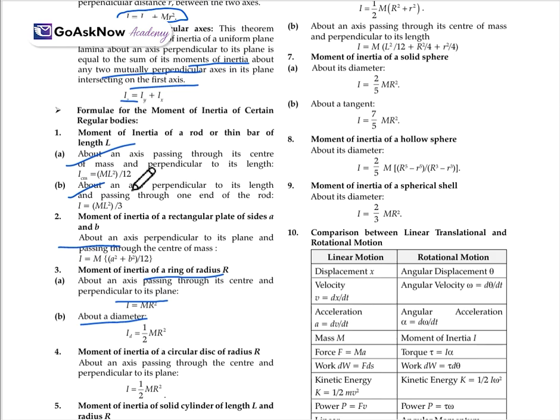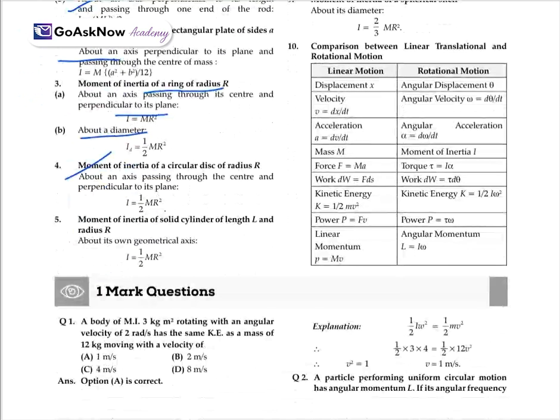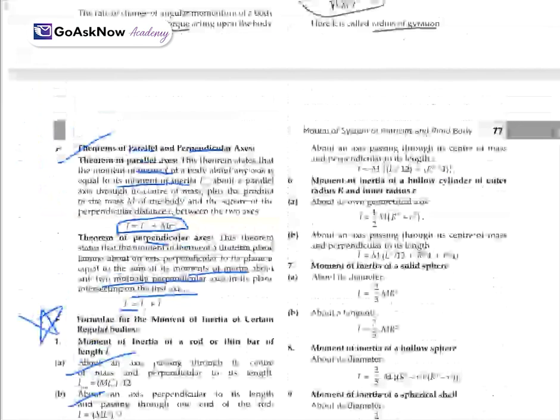These are very important formulas, also for some numerical problems, so we'll have to keep in mind all these formulas. Moment of inertia of a circular disc of radius r: I will be equal to half mr square. Moment of inertia of a solid cylinder of length L and radius r about its own geometrical axis: I will be equal to half of mr square.